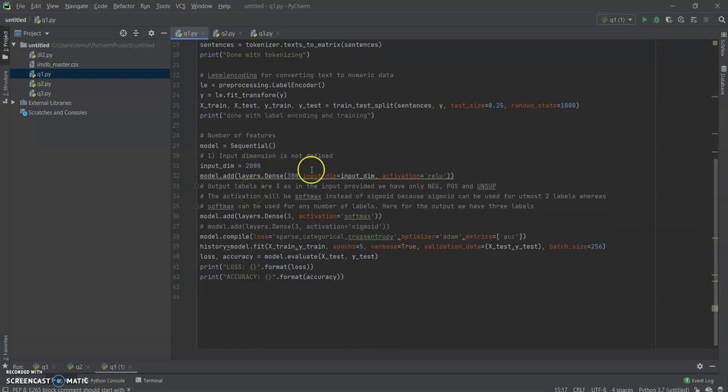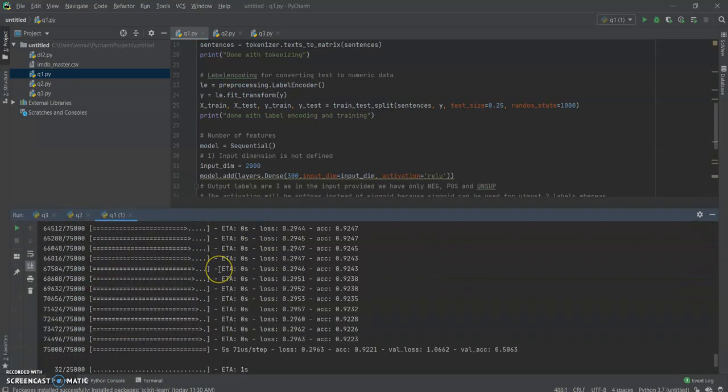In the first part I haven't been given the value of input dimension, so I have added the input dimension externally as 2000. Coming to the output layer, we have been given 5 labels, but we can find there were only three output target labels, that is NEG, POS and UNSUP, so I have kept it as 3. In the activation technique I have been given sigmoid, but sigmoid can be used for at most 2 labels, and here we have 3, so I have used softmax and commented this one out, and I have ran this code.